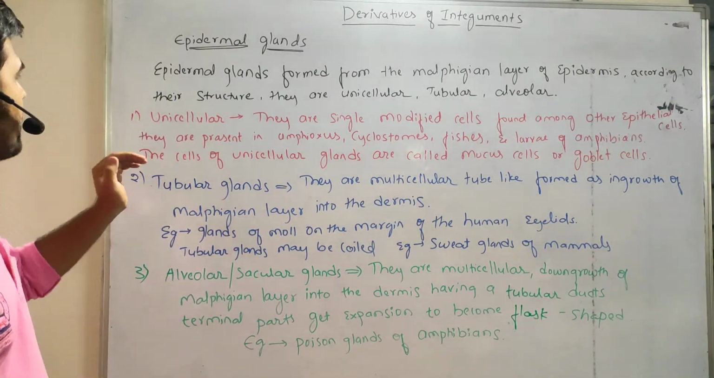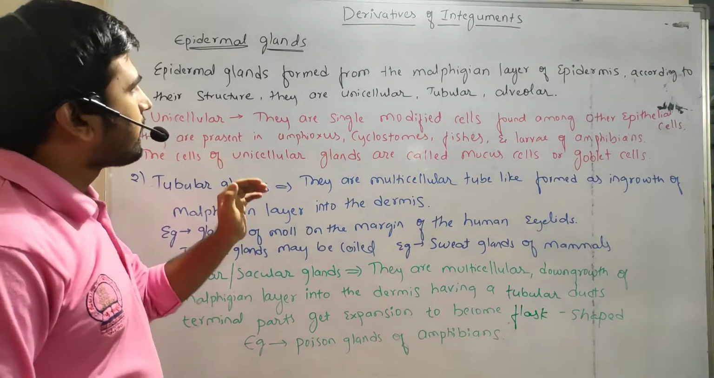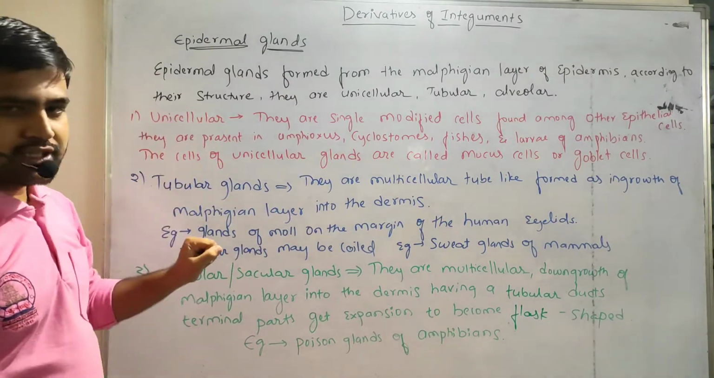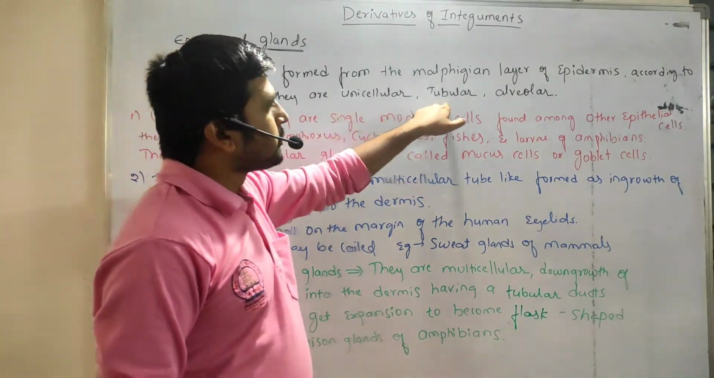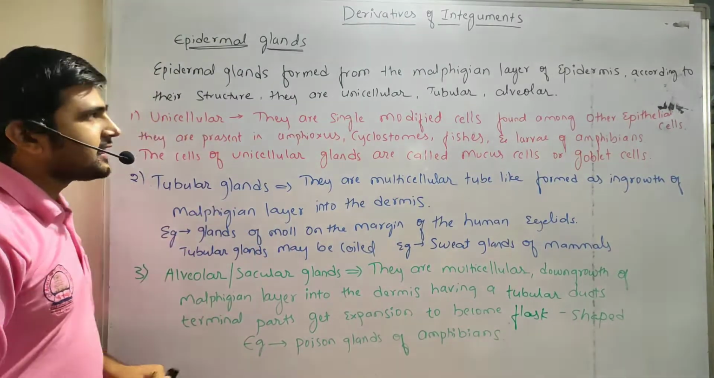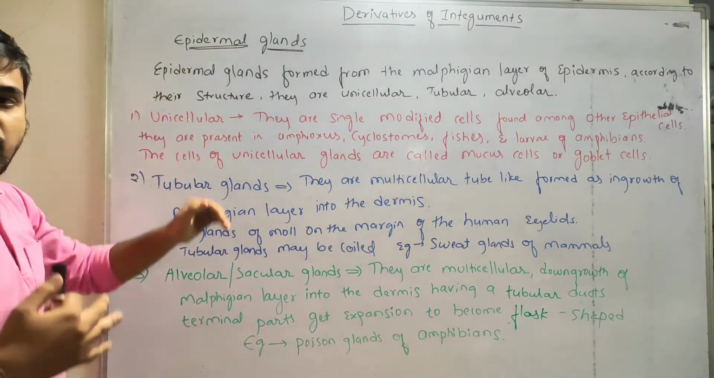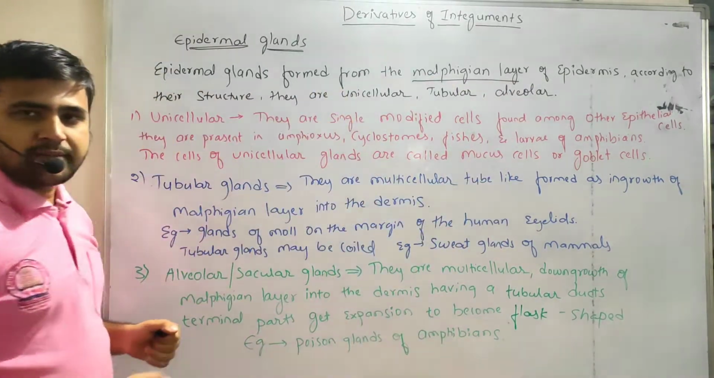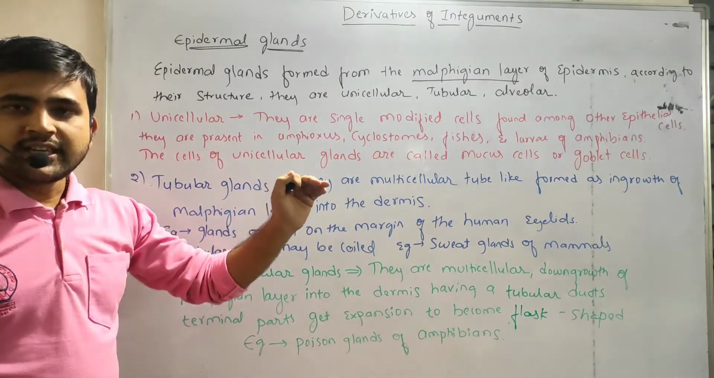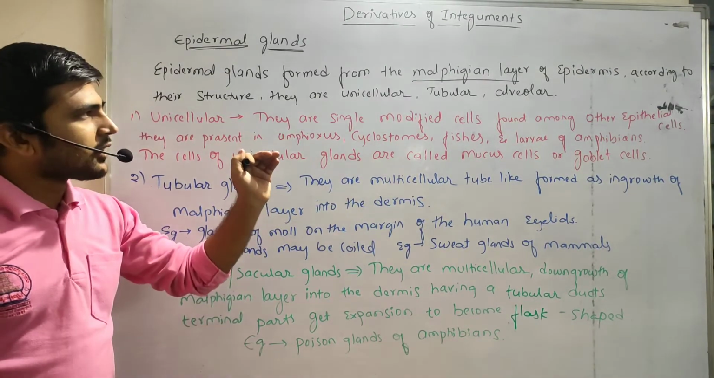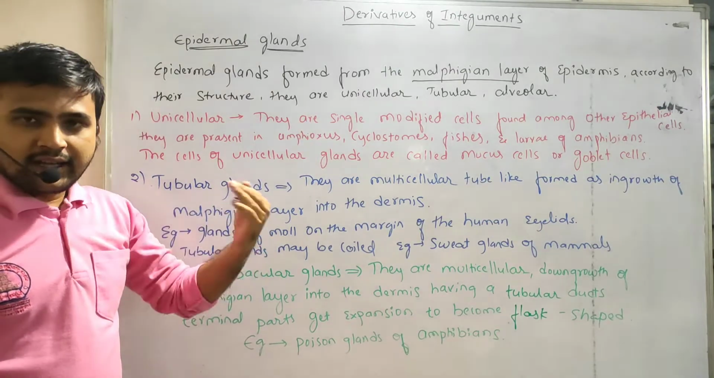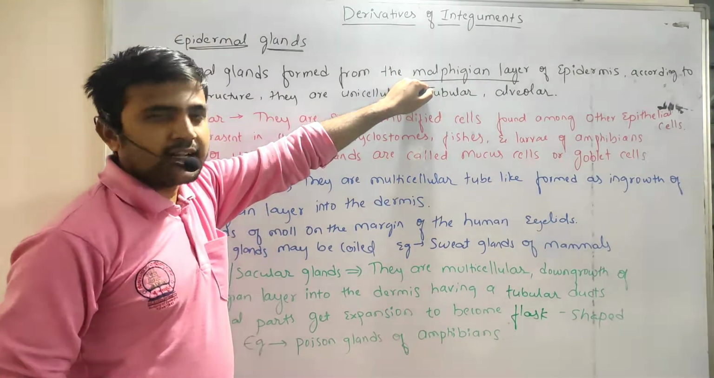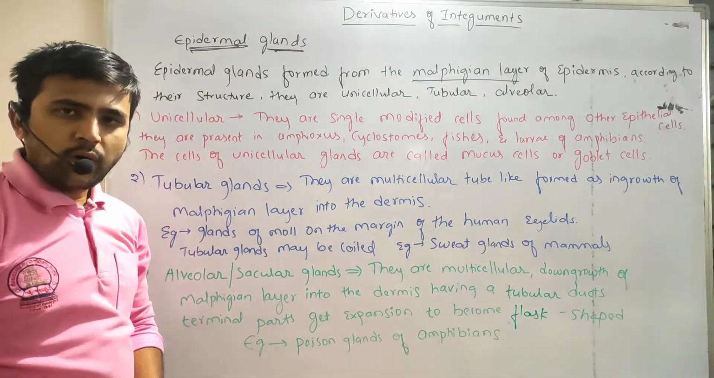Let's start. The first thing is that epidermal glands form from the Malpighian layer of the epidermis. According to their structure, they are unicellular, tubular and alveolar. We know that the epidermis is made up of several layers. Stratum corneum and Malpighian layers are the two major layers of the epidermis, and from this layer the epidermal glands originate.